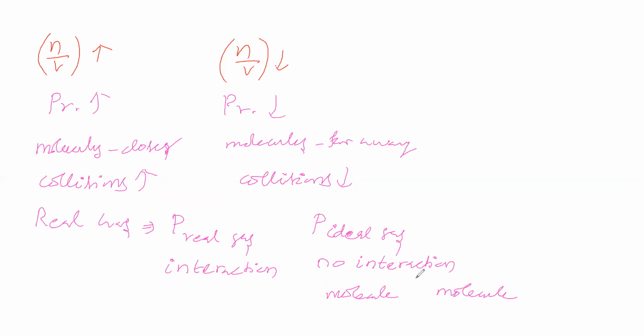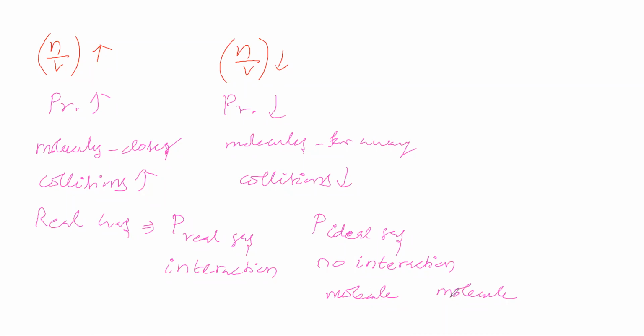Here interaction is not there. Therefore, molecules are behaving independently. Between molecules attraction is not present, between molecules repulsion is not present. So molecules are independent, molecules are having independent behavior. They are making collisions on the wall of the vessel, which is not affected in any way.